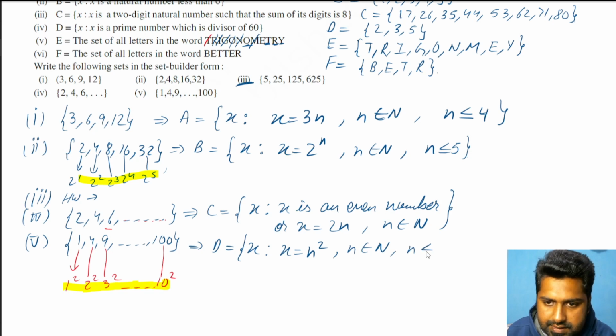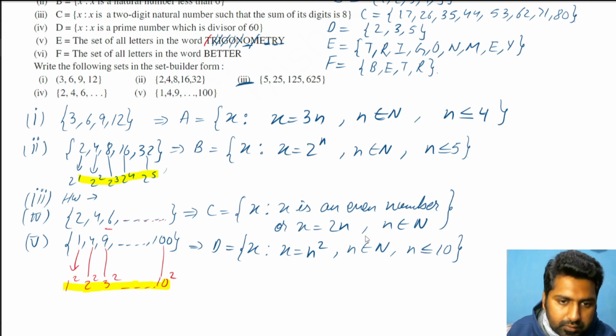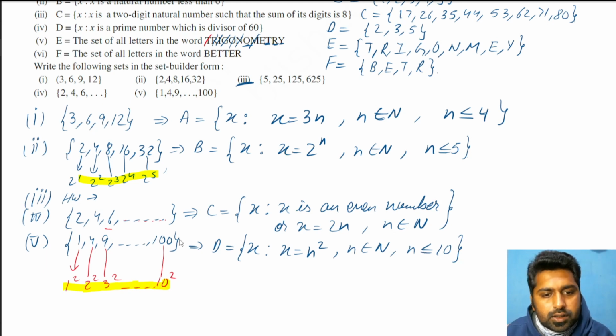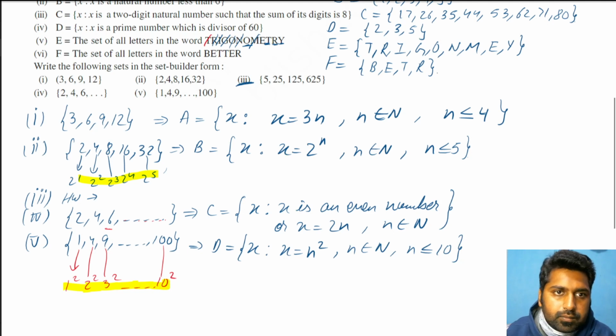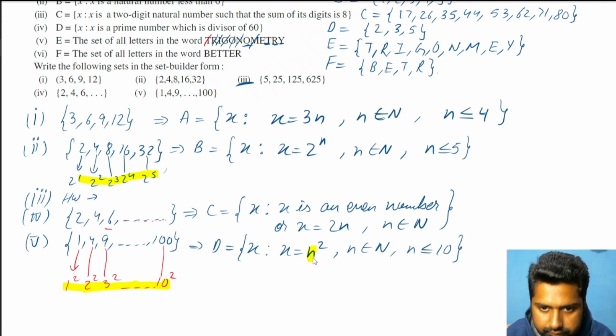So n is less than or equal to 10 also. We cannot go beyond 10. If n is 11, 11 square will be 121. That is not present in this set. So I have to restrict n here. Those patterns will help you identify whether you should put a restriction on n or not, and till which point.